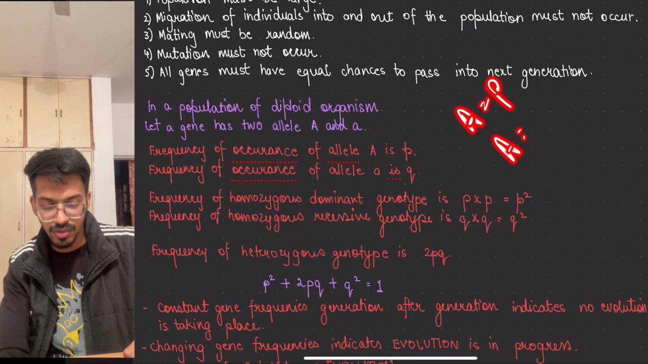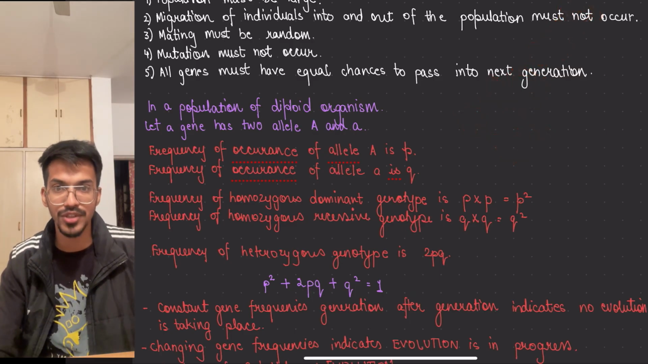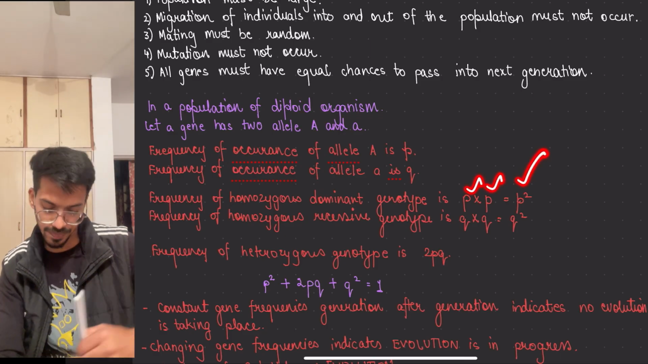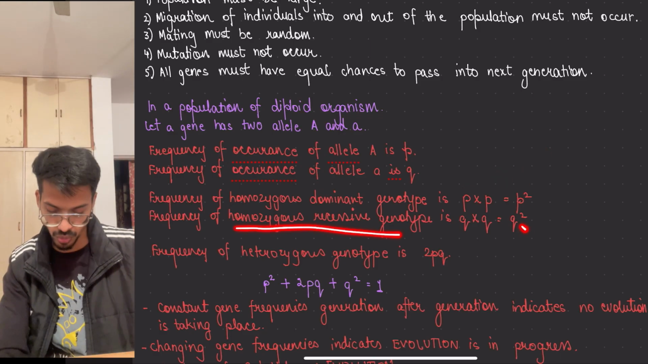another allele coming will be what? It will be multiplied because it's a large population. So we have to multiply. We won't add it. There are not only two people. It should be multiplied by that number, right? So P times P, that is P square. Same goes with the recessive, Q square.